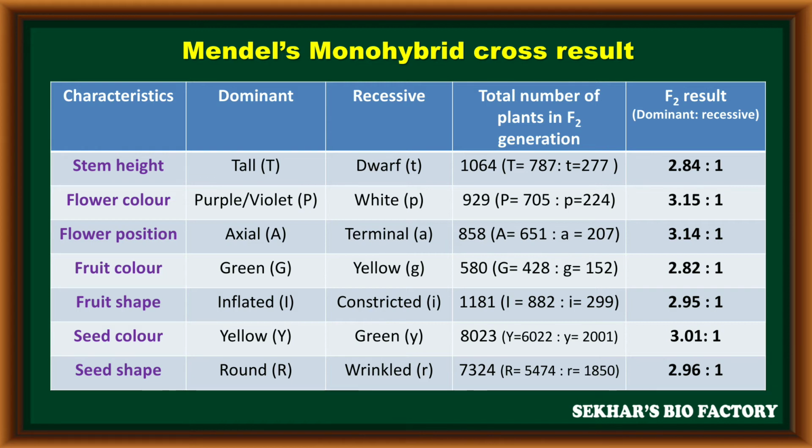In these, 5,474 plants have a round shape and 1850 plants have a wrinkled shape. The result is calculated as 2.96 to 1. These are the results obtained from the monohybrid cross experiments conducted by Mendel with 7 pairs of contrasting characters.